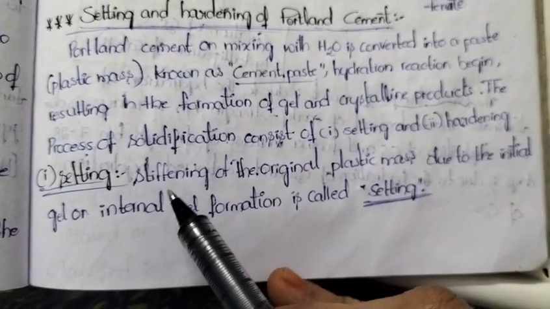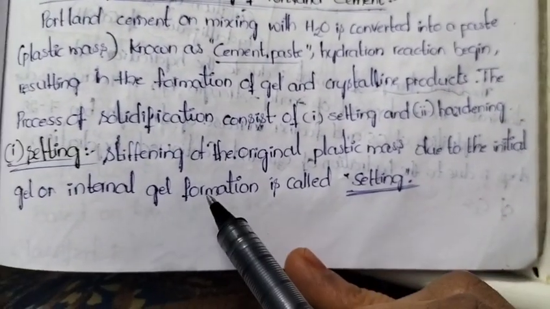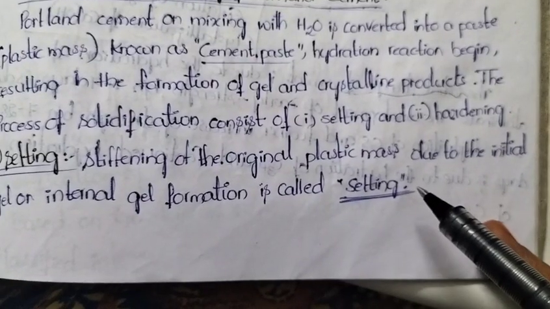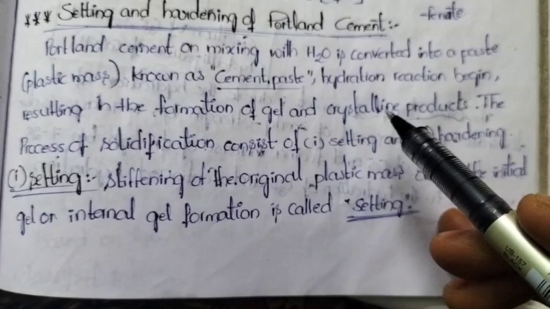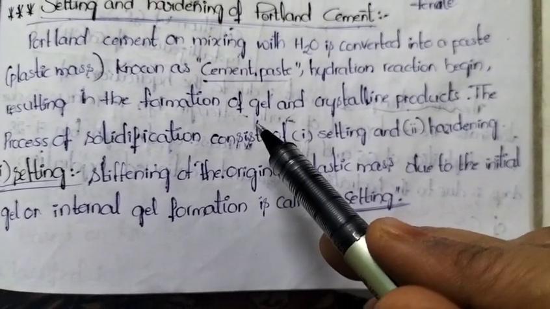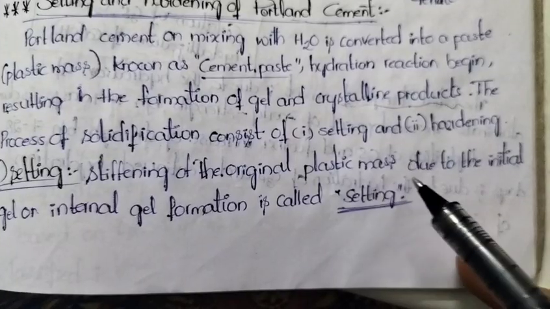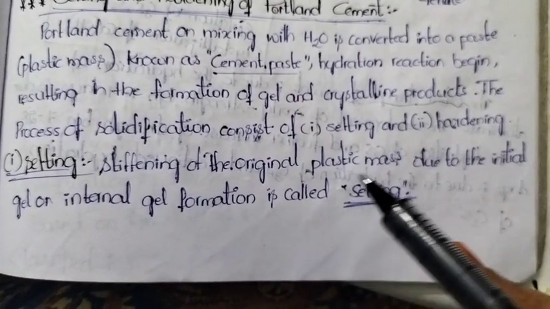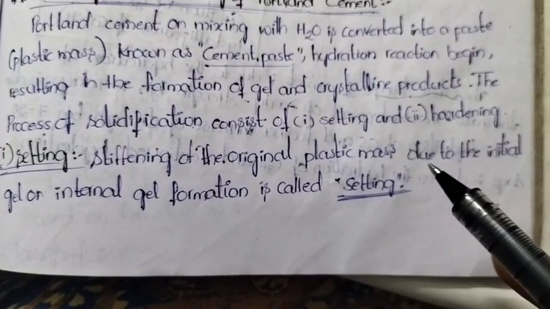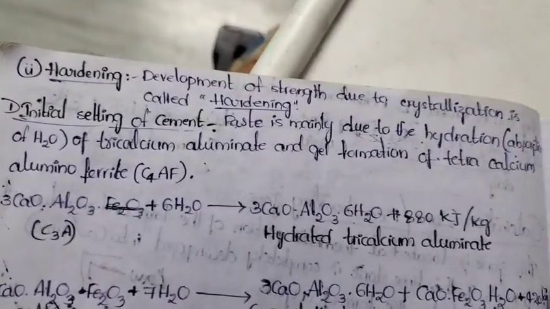Look into the definition of setting. Stiffening of the original plastic mass due to the initial gel or internal gel formation is called as setting. Just now we discussed about that. Whenever we add water to cement, first it will form gel, then it will form crystalline product. That internal gel formation is called as setting. So what is setting? Stiffening of the original plastic mass due to the initial gel or internal gel formation is called as setting. Next, hardening.